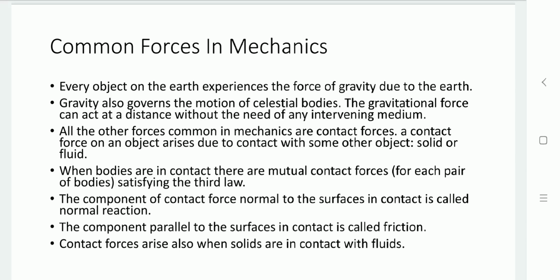Other forces in mechanics are the contact forces, which can be applied on solids or fluids. When two bodies are in contact, their mutual contact forces satisfy Newton's third law: for every action, the reaction forces are equal and opposite. The component of this contact force normal to the surface of contact is known as the normal reaction. The component of the force parallel to the surface in contact is known as the friction force. These contact forces are also present between solids and fluids.